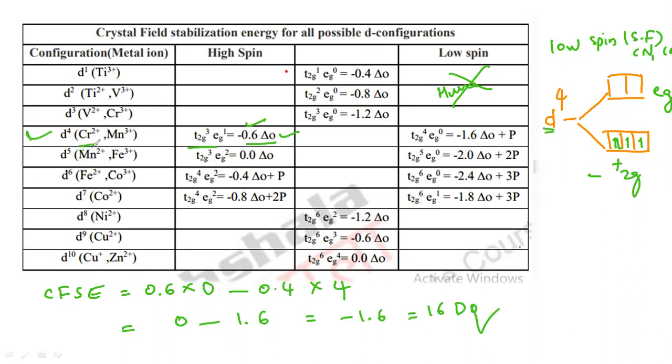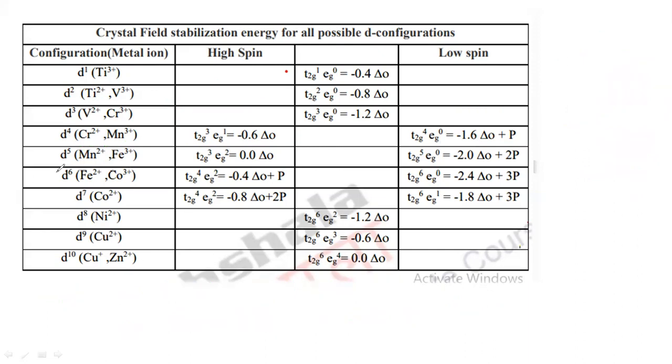The examples are simply Cr plus 2 and Mn plus 3. So you can easily understand this. If it is high spin, the ligands are simply water molecule or fluorine, bromine like this. If it is low spin, the ligands are mostly cyanide, CO, the strong field ligands. And you can also calculate for all these, that is D5, D6, D7. You can calculate everything here.